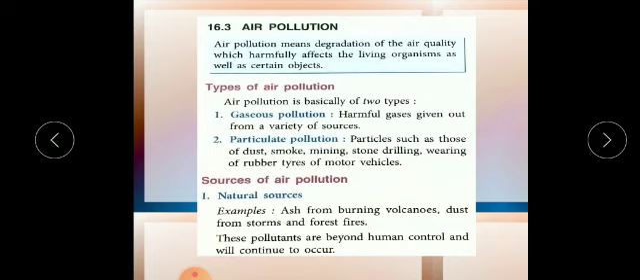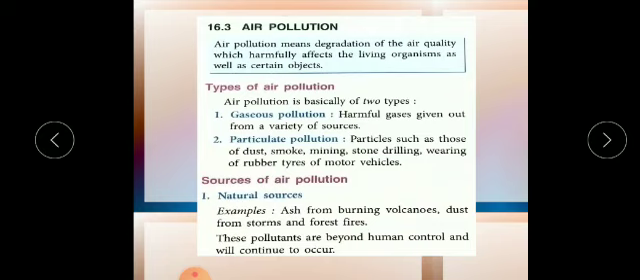So what are the sources of air pollution? Air pollution sources are divided into two categories. The first one is natural. Natural sources include ash from volcanic eruptions. When a volcano erupts, it brings lots of ash, and heat also. Forest fires, natural forest fires, and storms also come under natural sources which cause air pollution.